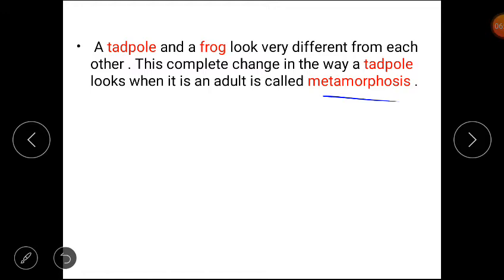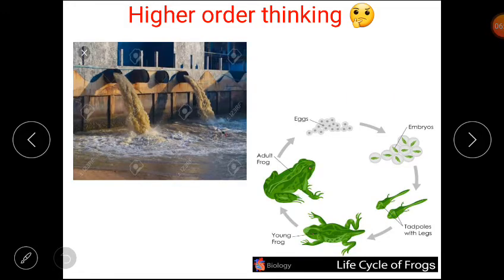So moving to our next step, what's the question? The question is, wastewater from factories is often released into streams and rivers. Can poisonous substances contained in wastewater affect the life of frogs? How? If the life cycle of frogs is affected, why is that important for humans?